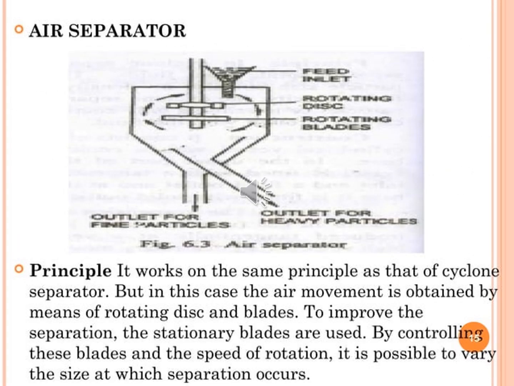Next one is air separator. Principle: it works on the same principle as that of the cyclone separator, but in this case air movement is obtained by means of a rotating disc and blades. To improve the separation, stationary blades are used. By controlling these blades and the speed of rotation, it is possible to vary the size at which separation occurs.